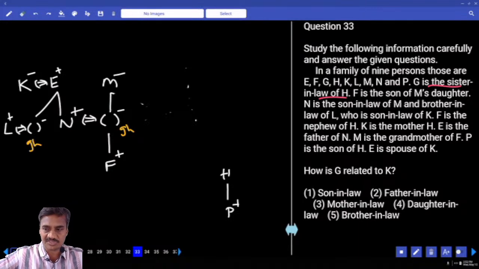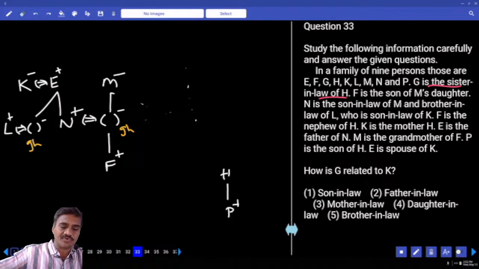Both these two persons are sisters-in-law. F is the son of M's daughter. N is the son-in-law of M. And M's daughter's husband is N. And brother-in-law of L. L's wife's brother is N. And L is the son-in-law of K. K's daughter's husband is L.